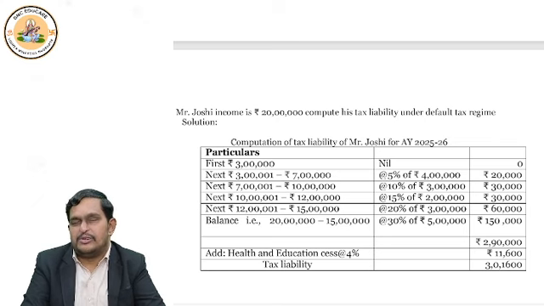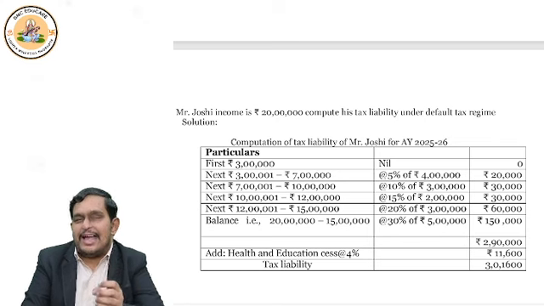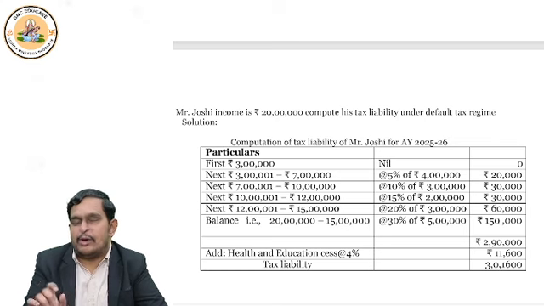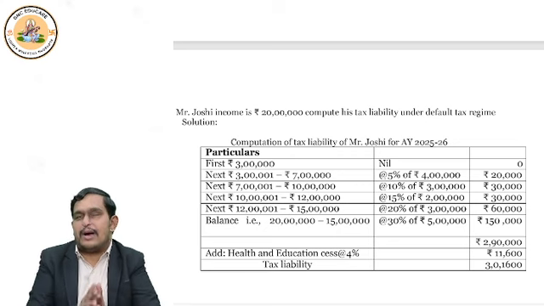Now, I already said to you in the last lectures that if tax is calculated on the income, then we have to add health and education cess. So 4% is the rate. On 2,90,000, when we apply 4%, how much will come? 2,90,000 into 4%, you get 11,600. So 2,90,000 plus 11,600, when you do the total, you get 3,01,600.